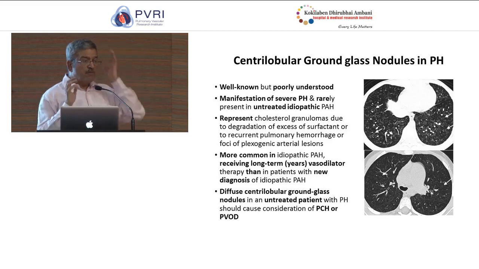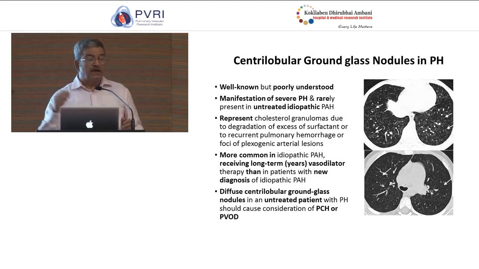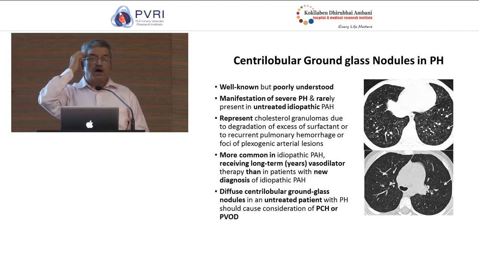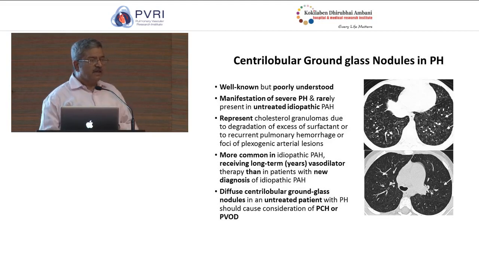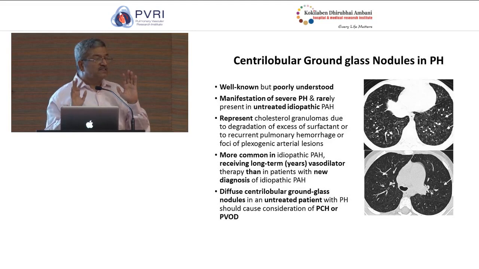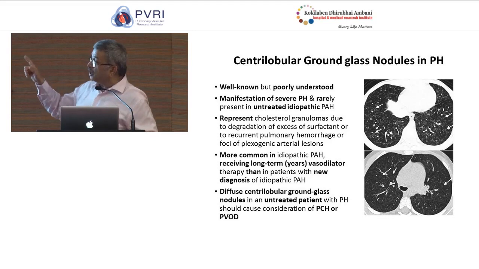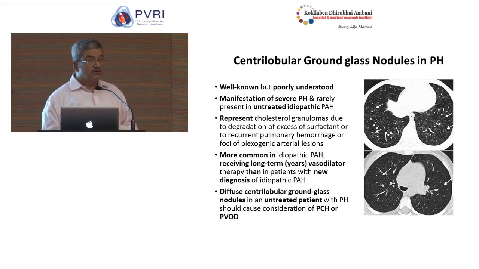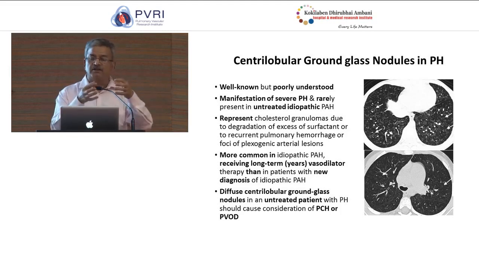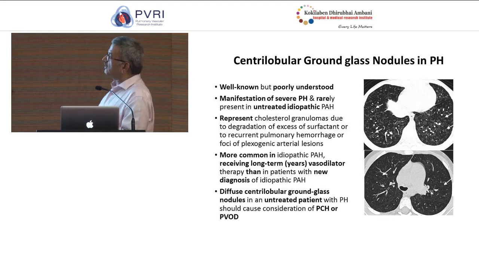So for some reason, patients who are on long-term vasodilator therapy tend to develop these centrilobular ground glass opacities over time. What is the relevance? The relevance is that if you know that this patient is not on treatment and the chest X-ray looks like a PAH, but the CT shows some nodular shadows, in this setting, this is usually produced by, as I told you in an earlier lecture, pulmonary capillary hemangiomatosis. So that's a diagnosis which comes through immediately when you put the algorithm together. That's the importance of knowing these algorithms.